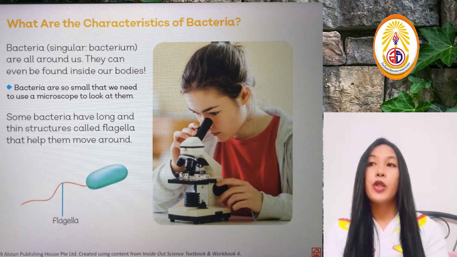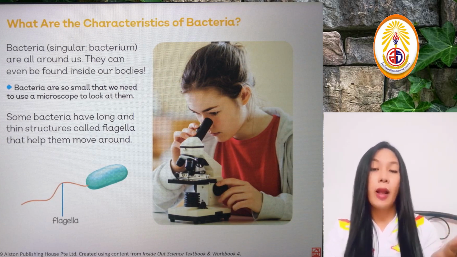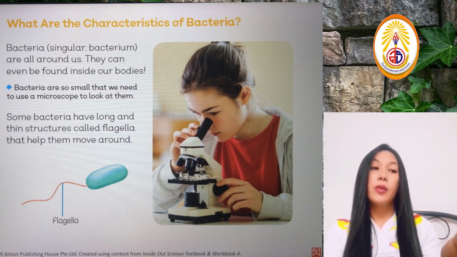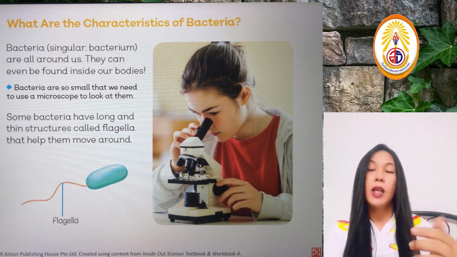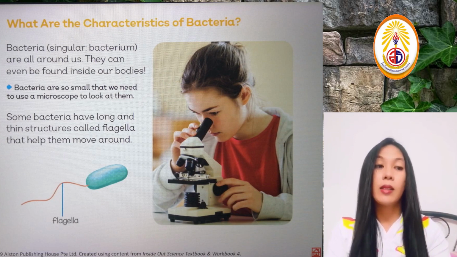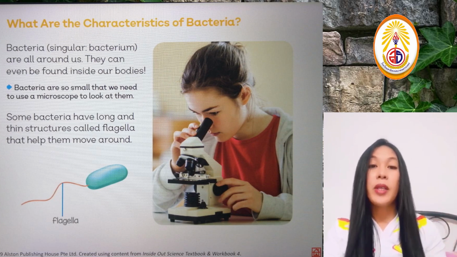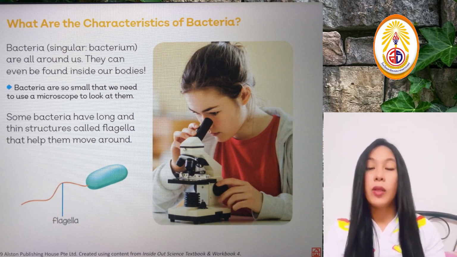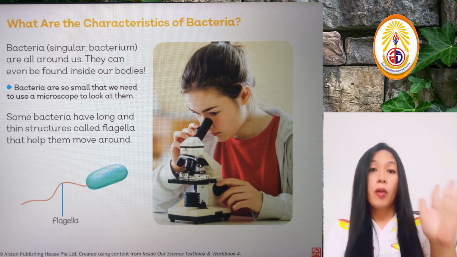Bacteria are too small that we need to use a microscope to look at them. So basically, if you have bacteria in your hands and you use your hand to pick up the food and put it in your mouth and eat it, you can possibly ingest the bacteria that is in your hand. Why? Because we cannot see them. Our table might have bacteria. We have bacteria maybe on our phones. We have bacteria in our hands.